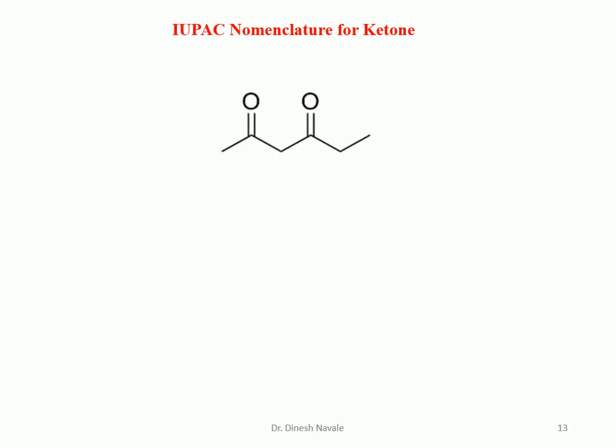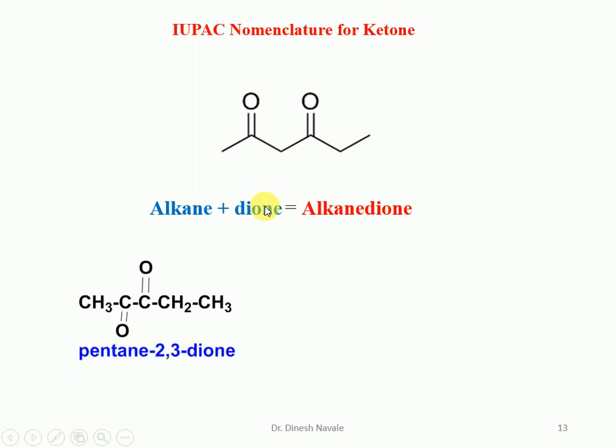So IUPAC nomenclature in case of the diketone, that means when two ketones are substituted in a long chain, will be written as what? Alkane plus dione. In case of the two functional groups, that is, both ketones are there, for a diketone we have to write the nomenclature as alkane dione. The E will be written as it is. So the word alkane plus dione should be utilized. Now we are going to see the nomenclature for this.